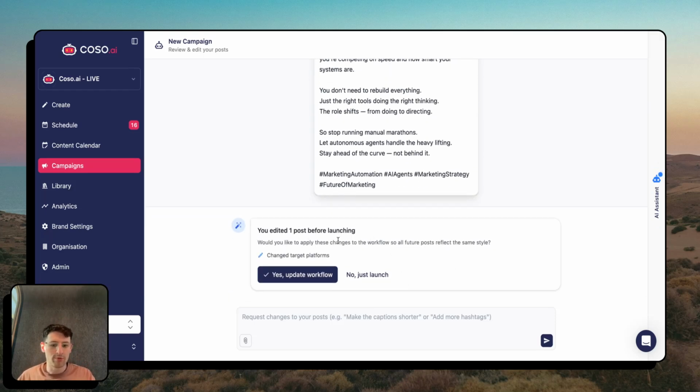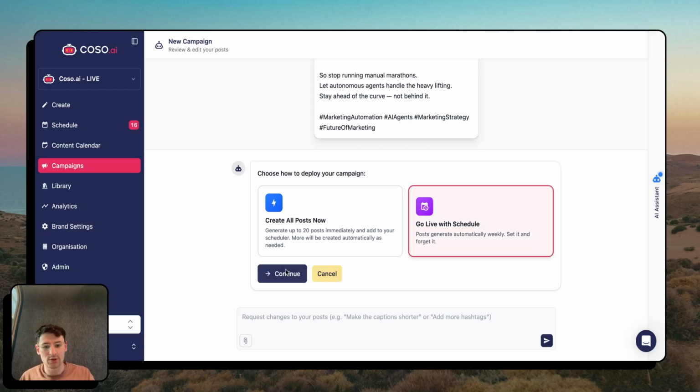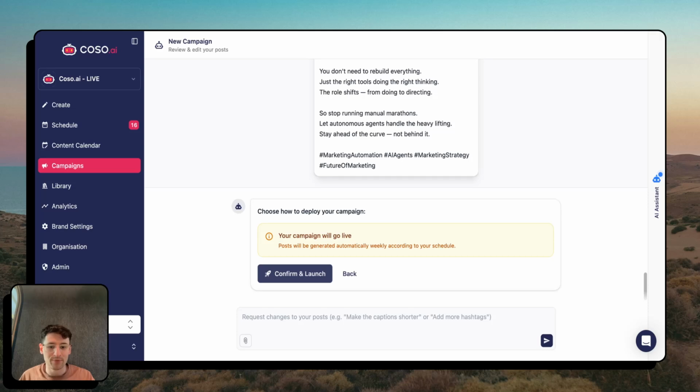You edited one post before launching. Would you like to apply these changes to the workflow to all future posts? Yes. Update the workflow so that the changes I made here are applied. Now I can create all the posts now or go live with the schedule. Go live with schedule will create it weekly. Since this is a news post, it's quite timely, I'm going to say go live with schedule. So every week, Koso will create a new post and then notify me it's there. Great. Confirm and launch.